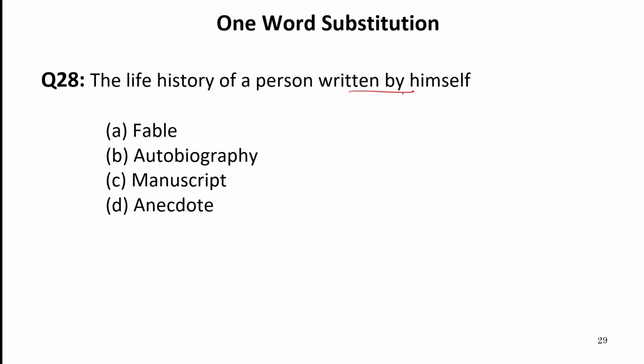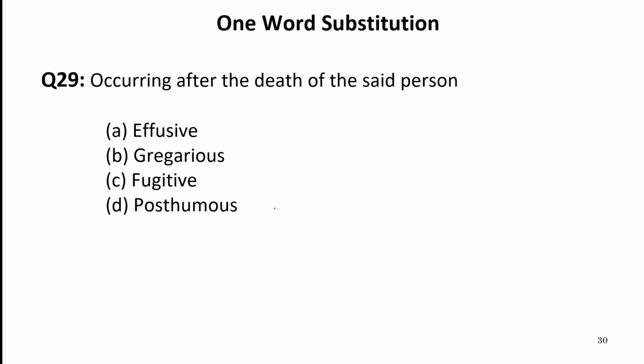A life history of a person written by himself. Now, this is known as autobiography. Auto refers to self, bio means life, and graphy means writing. So, autobiography refers to a history of a person written by himself. Fable, a story of animals in which animals behave like humans. They talk, they work. Manuscript, the original writing before print. Anecdote refers to a story of a person or the real story about that particular person.